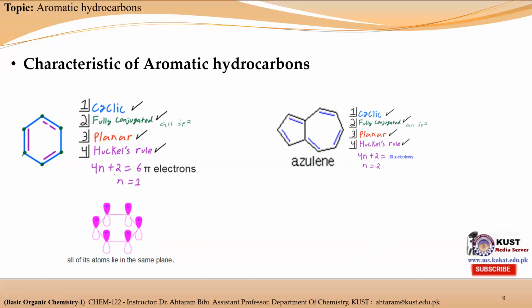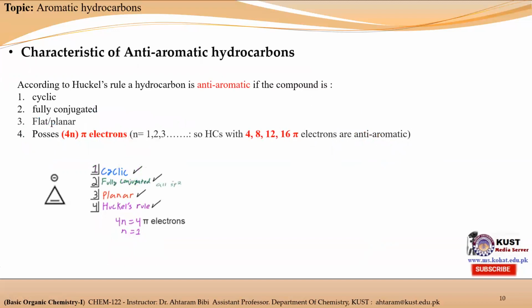Now, how will we distinguish aromatic hydrocarbons from anti-aromatic hydrocarbons? By knowing the characteristic properties of anti-aromatic hydrocarbon, we can differentiate the two.